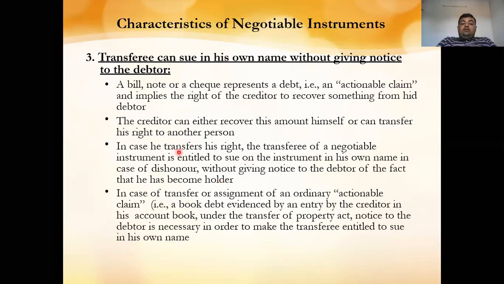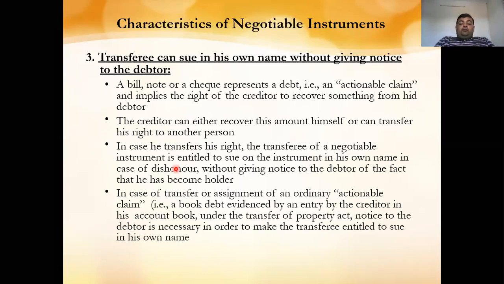Next, in case he transfers his right, the transferee of a negotiable instrument is entitled to sue on the instrument in his own name in case of dishonor. Second, when you get the check, you can sue the person who has given you the check if the check is dishonored. Dishonor of the check can be due to a technical defect of title, or due to insufficient balance in the account. It may be due to any of these things.